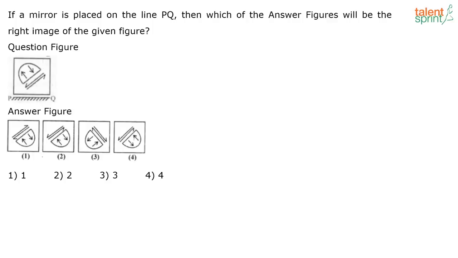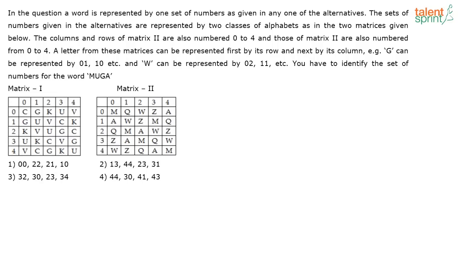It's like a water image only, right? Top and bottom have to just get interchanged. Basically this should come down the same way it is, this should go up. So the answer is option 3. Next one. Just assume you are holding that image in your hand and you are inverting it. How will it look? That's what we have got the answer as.